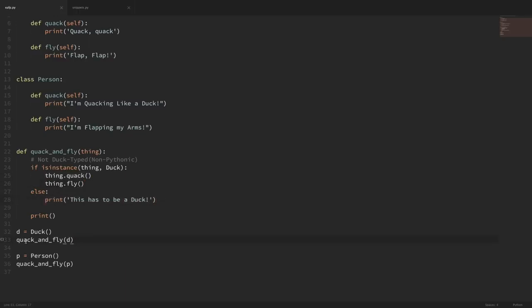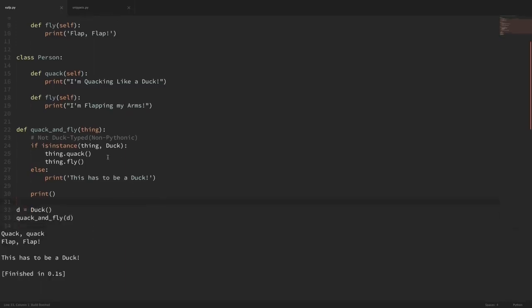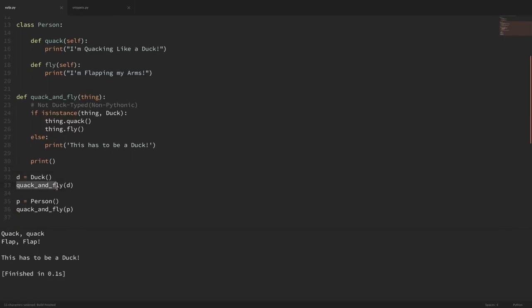And you can see here that we're running this on a duck and on a person. If I run this code, you can see that when we pass in the duck to this function, we get what we expect. It runs those two methods. But whenever we pass the person into this function, it didn't meet that conditional of being an instance of a duck, and instead it printed out, this has to be a duck.